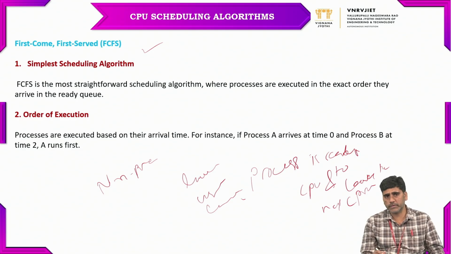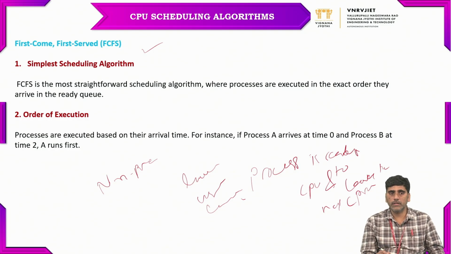So what is meant by first come first serve scheduling algorithm? It is a simple scheduling algorithm; it has arrival time and burst time. Whenever we don't have any arrival time for the processes, the arrival time is by default 0 for all the processes.